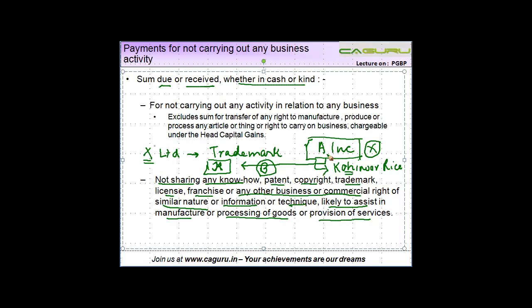So A Inc. may enter into an agreement with X telling him, boss, you can't allow this trademark to be used by any other person. To compensate you for that, I will give you X amount of money. Any such money received by X will also be chargeable to tax under the head profits and gains of business and profession.